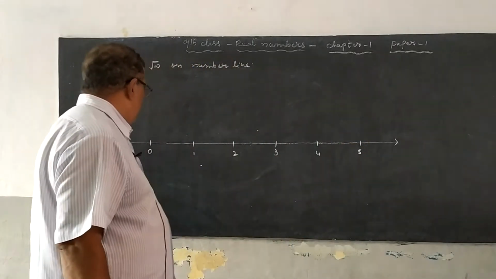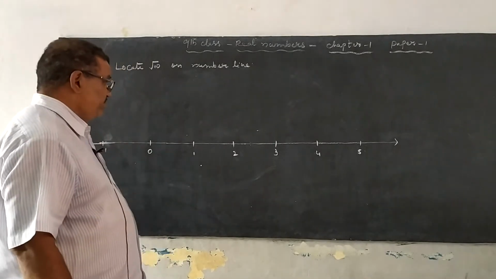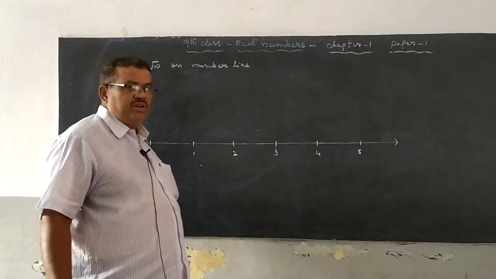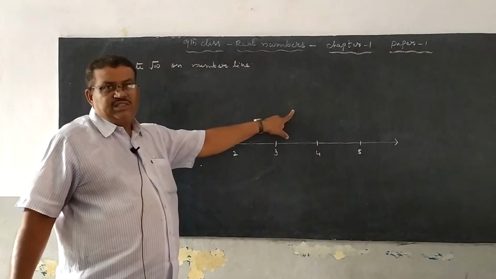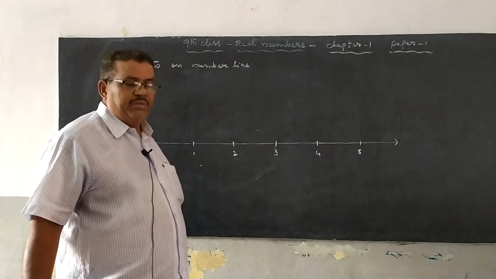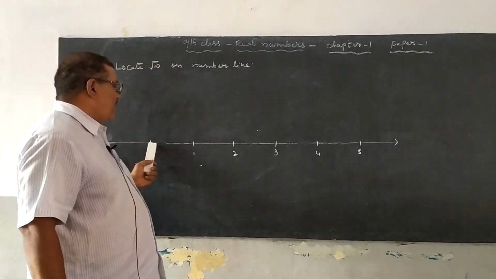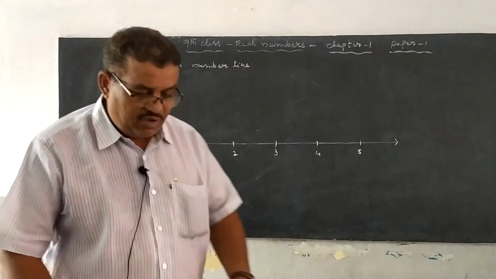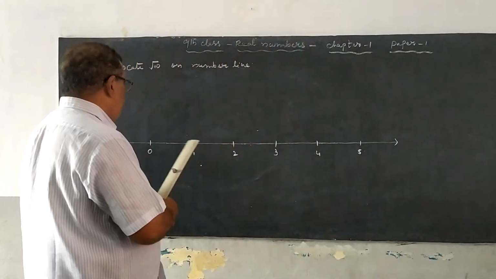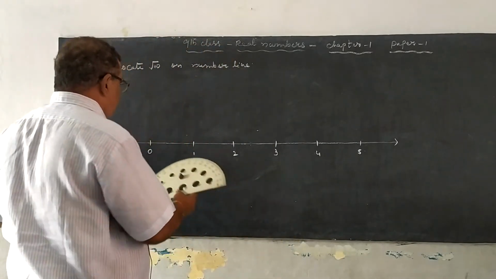Now we have to take a rectangle with length 3 units and width 1 unit. Why? Because 3 square plus 1 square is 10. That is 9 plus 1, 10 will be coming for us. So root 10 is what we needed, so I have to take a rectangle with length 3 units and breadth 1 unit. First of all we have to draw the perpendicular.